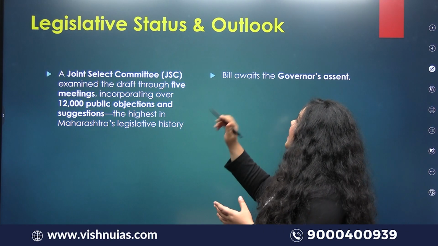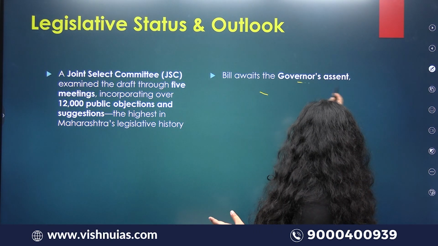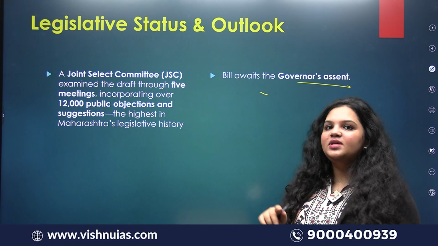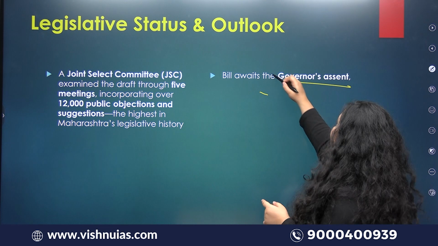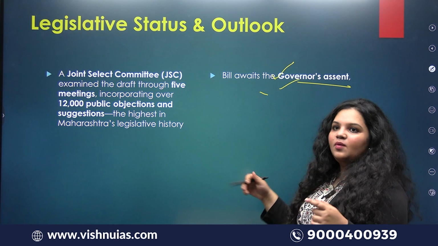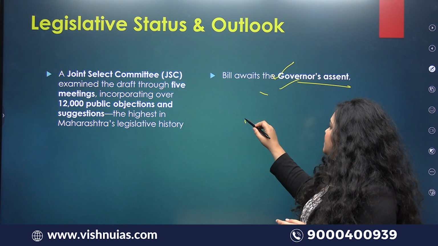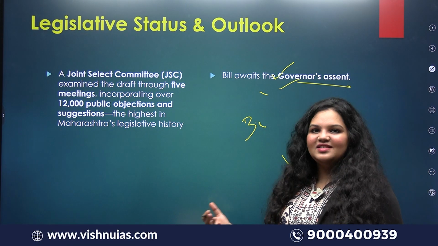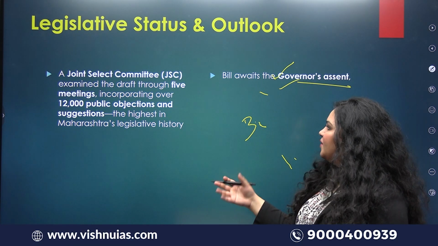Now, legislative outlook. As I said, the bill awaits the governor's assent. When you're reading such topics, you should go back and look at what the governor's assent is. What is the governor's assent? How is a bill passed? There are three stages of passing a bill. So please take a look at it.